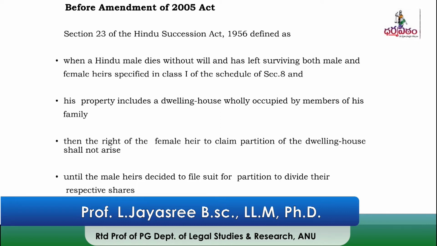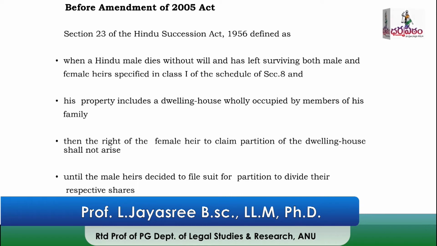Then the female has no right to claim a partition, no right to ask for her share in the dwelling house